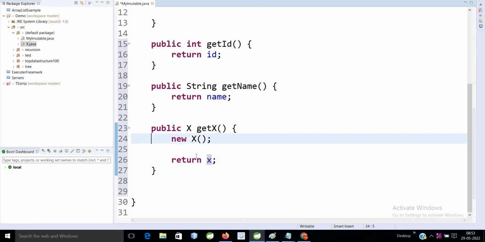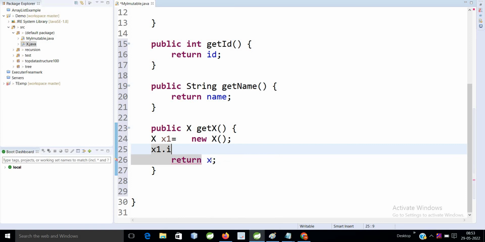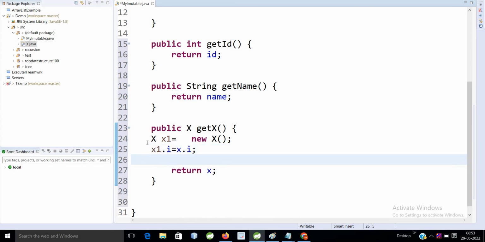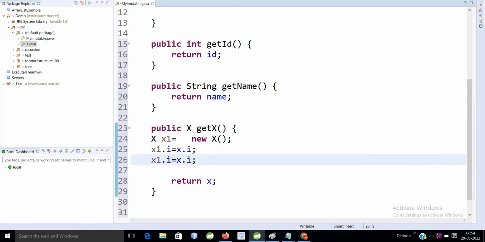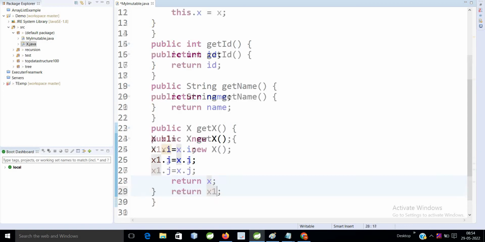So I am creating one object here, x1 is equal to new x, and copying all the fields, whatever fields you have. x1.i is equal to x.i. This is called deep copy. You are copying the entire object to a new object, so this reference won't be available to other people. Here I am returning this.